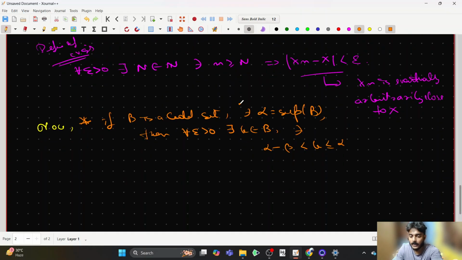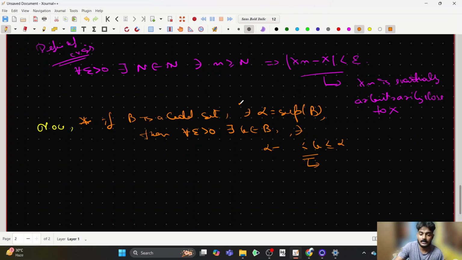If there is a problem in understanding this, the basic sense this statement makes is simply that alpha is the least upper bound. If you go below alpha, you cannot have an upper bound. That is exactly what this statement means. Not alpha minus beta, alpha minus epsilon.